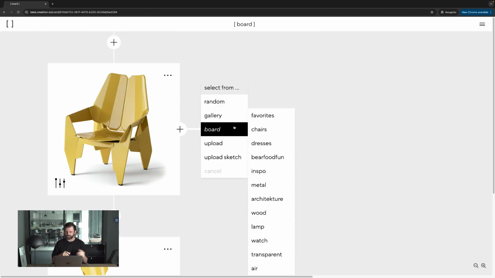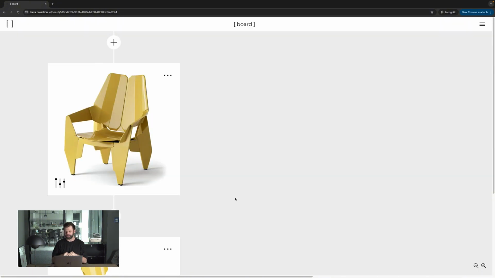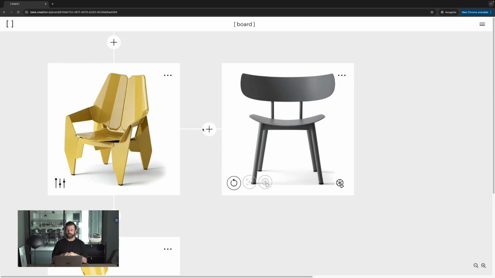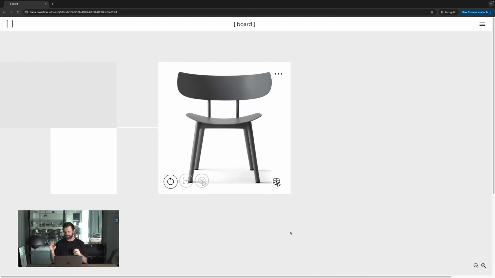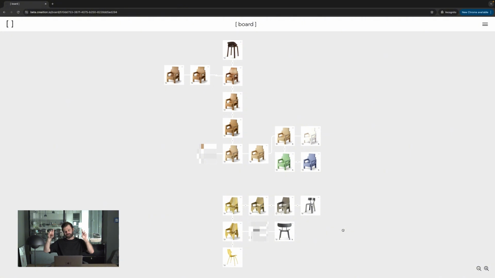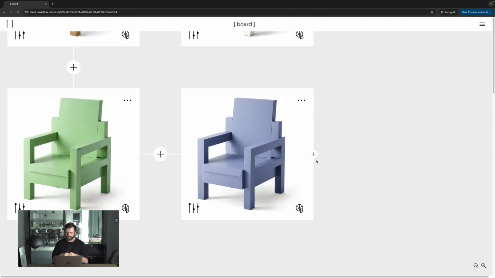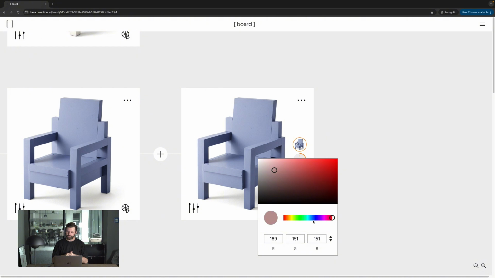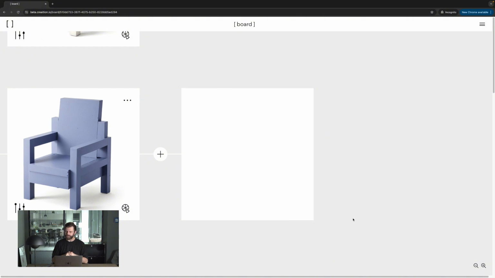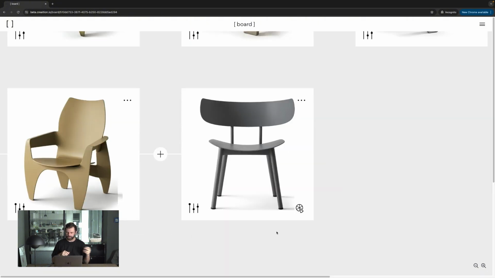So this was this other chair that I kind of liked, and I was getting closer to the ones I wanted for this try. I was like, yeah, how about this chair? I really like the proportions of those chairs, like this top one. And then here I selected again a different one, because I wanted it in a rosé color. So you can really easily create different color variations of the same design. I was like, how is a morph between this metal chair, what it created out of the yellow ones, and this black one going to look?